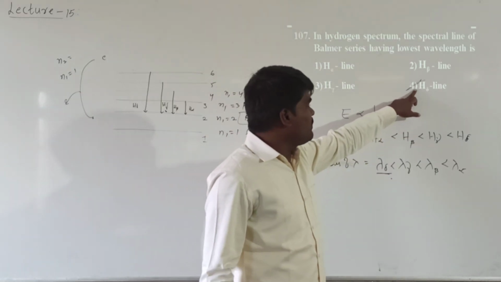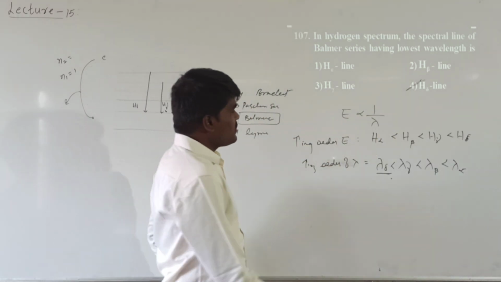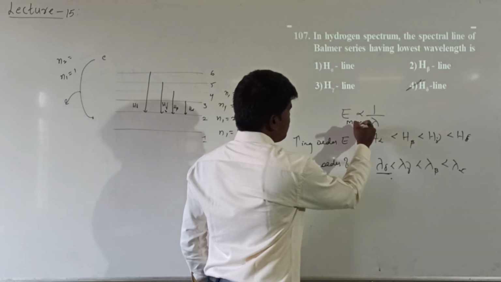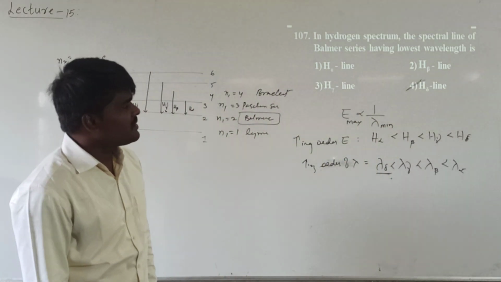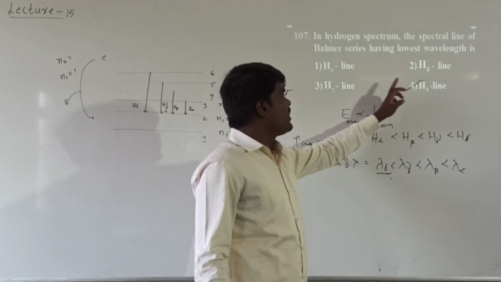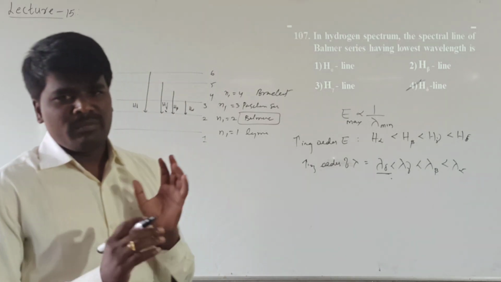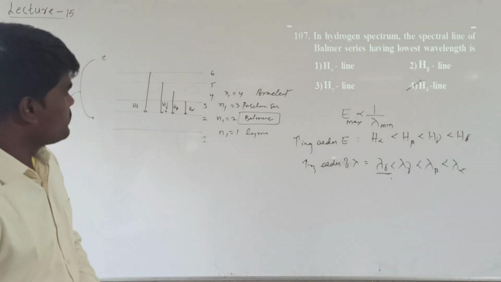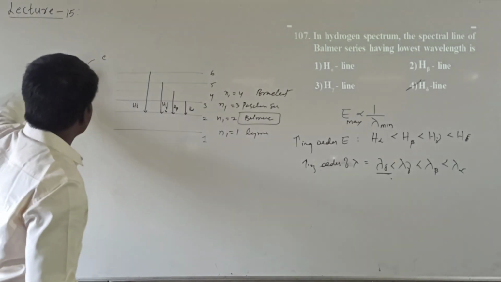If this is the E max, that has to be lambda minimum. Since it is associated with E max, it will be lambda minimum. So what will be the answer? The fourth line. This is the first line, second line, third line, fourth line. The fourth line is associated with the minimum wavelength and maximum energy. Hope it is clear and hope you understood how to attempt these questions.